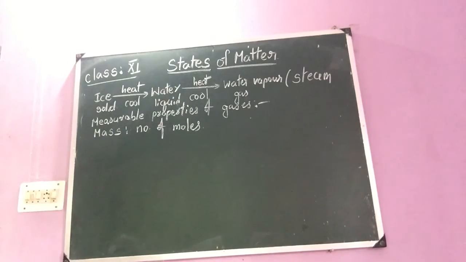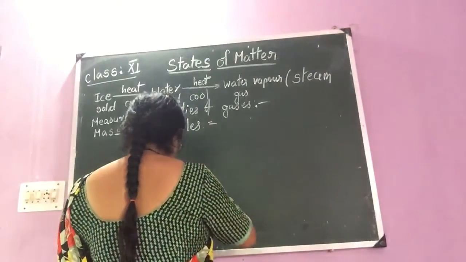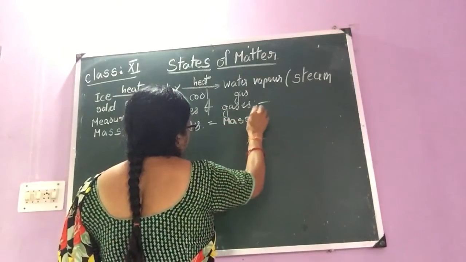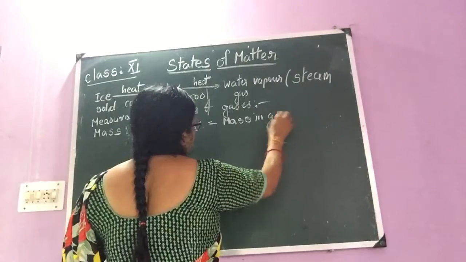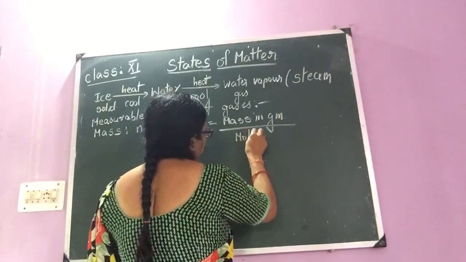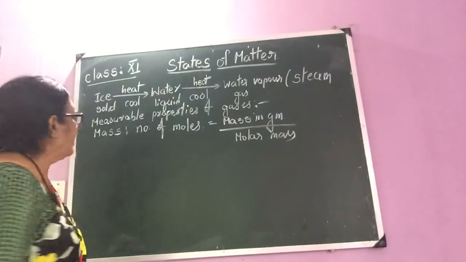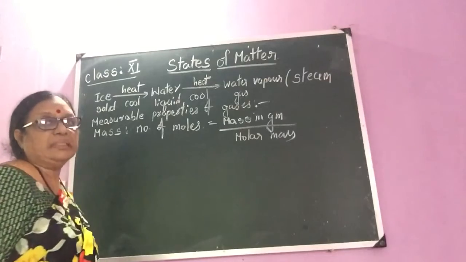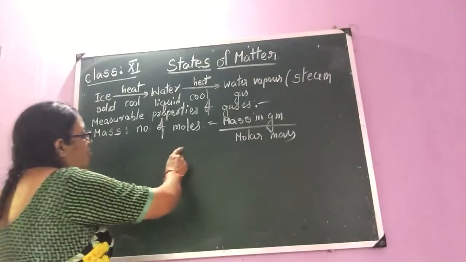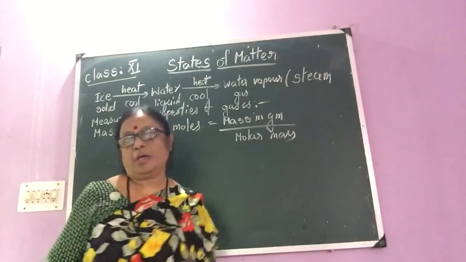Now, moles of a gas is equal to mass in grams divided by molar mass. In chemistry, children, the mass we have to calculate in terms of the moles. So, number of moles is equal to mass in gram divided by molar mass.